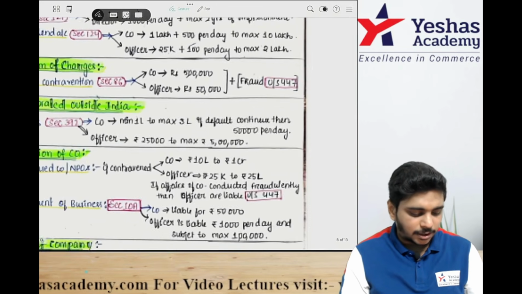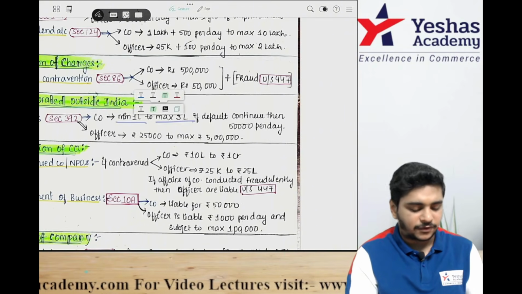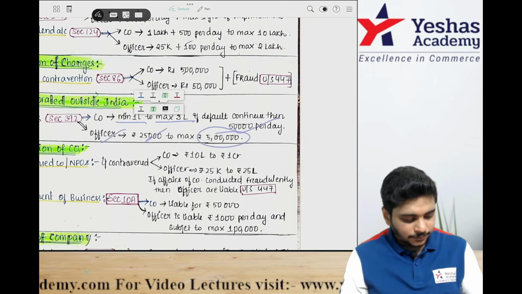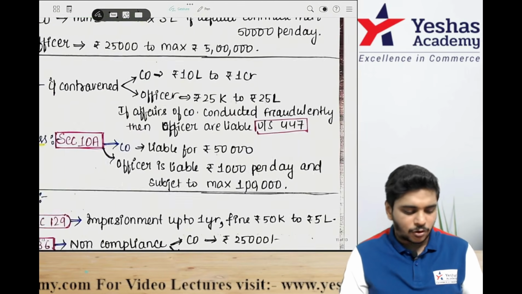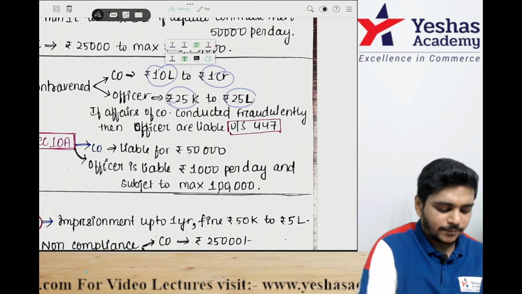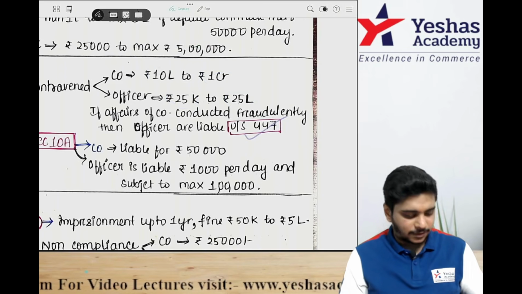Sir, foreign company, in 392 is the penalty. Company minimum 1 lakh, maximum 3 lakh. In case of continuing default, 50,000 rupees per day. Officer minimum 25,000, maximum 5 lakh. Then incorporation of company, section 8, if you contravene, company 10 lakh to 1 crore, officer 25,000 to 25 lakh. If the affairs of company are conducted fraudulently, the officers are liable under section 447.